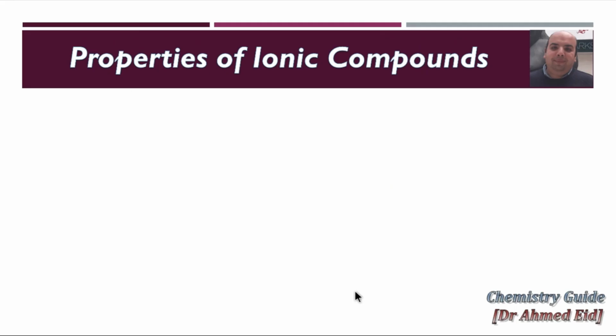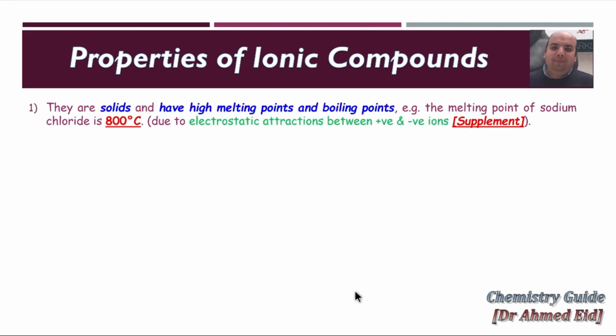What are the properties of ionic compounds? They are solids. They have high melting points and boiling points. The melting point of sodium chloride, for example, is 800 degrees Celsius. This is due to the strong electrostatic attraction force between positive and negative ions. So if they ask you why ionic compounds are solid, or why ionic compounds have high melting and boiling points, you can say due to strong electrostatic forces of attraction between positive and negative ions.